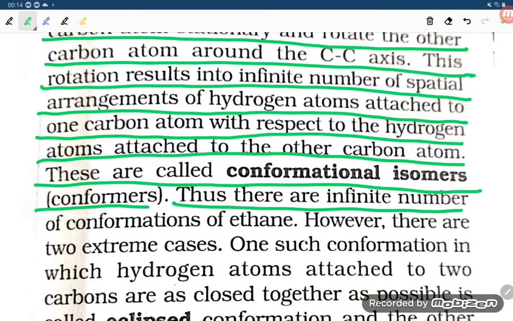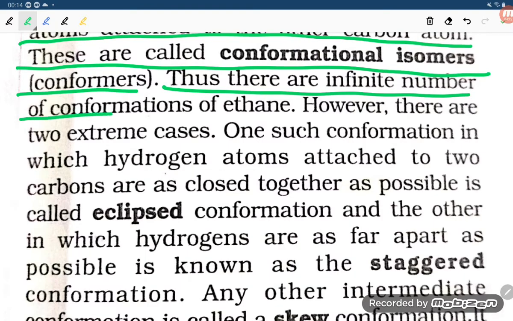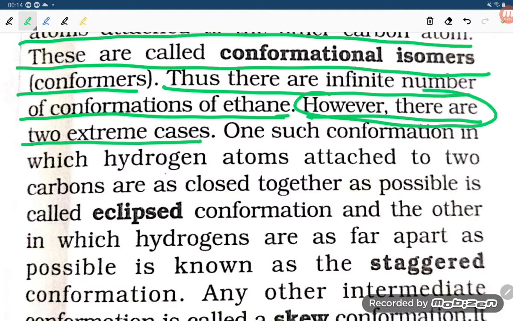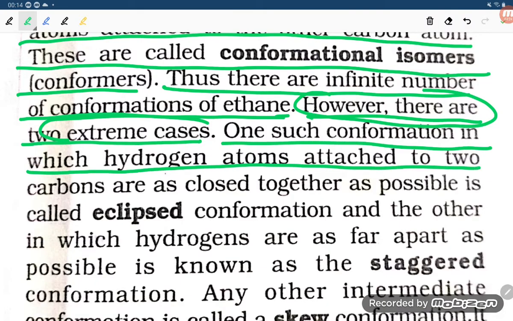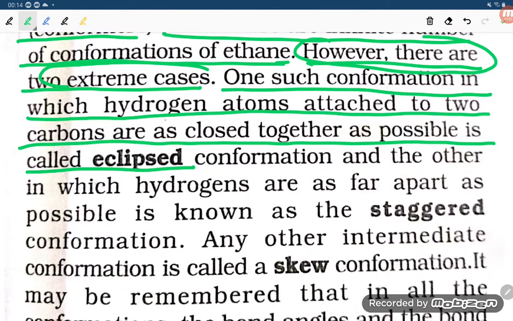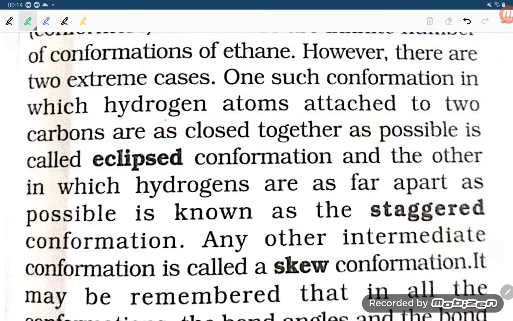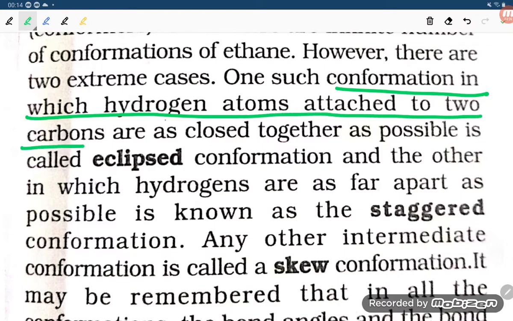Thus there are an infinite number of conformations of ethane. However, there are two extreme cases. One conformation, in which the hydrogen atoms attached to the two carbons are as close together as possible, is called eclipsed.